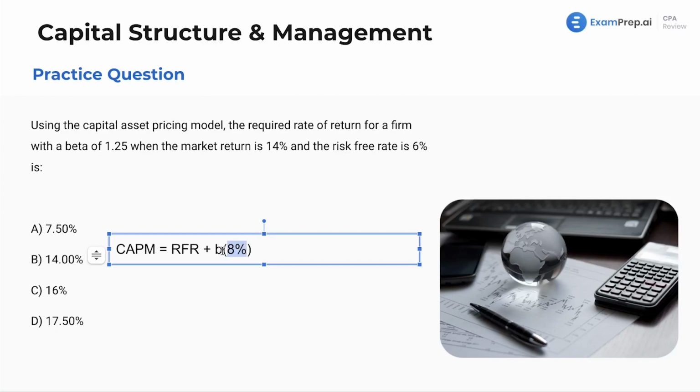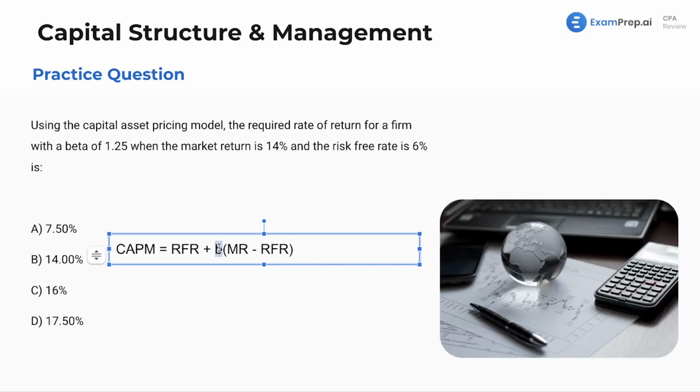Your beta, this is going to be the volatility of the stock, right? Remember, we have the volatility of the stock implemented into our formula, and then you add back the risk-free rate because you subtracted out the risk-free rate here. You wanted to apply the beta, the volatility rate to it, and then you're adding the risk-free rate back in. So here, it's simple plug and chug. That is what I'm going to say. Lots of free points in the exam if you just memorize these formulas.